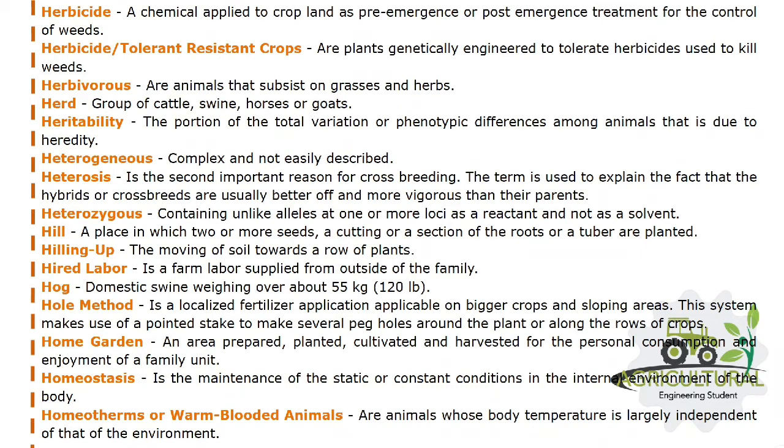Hole method is a localized fertilizer application applicable on bigger crops and sloping areas. This system makes use of a pointed stake to make several peg holes around the plant or along the rows of crops. Home garden: an area prepared, planted, cultivated, and harvested for the personal consumption and enjoyment of a family unit.